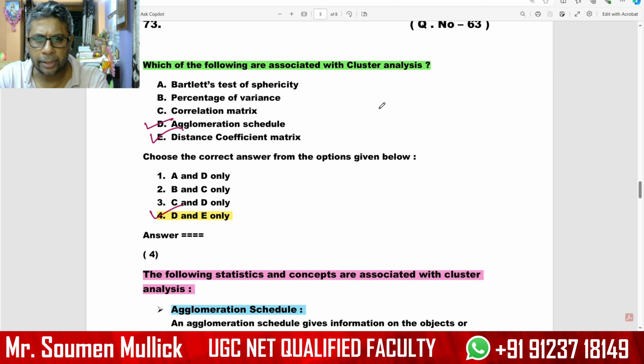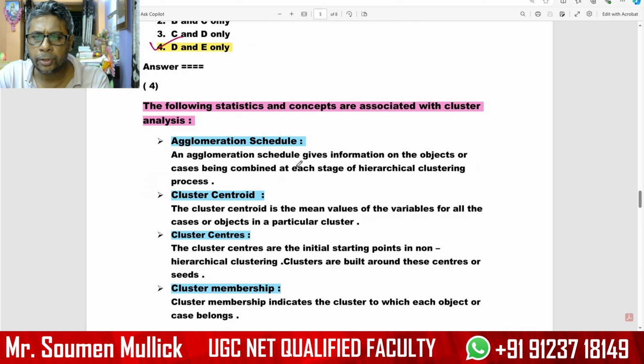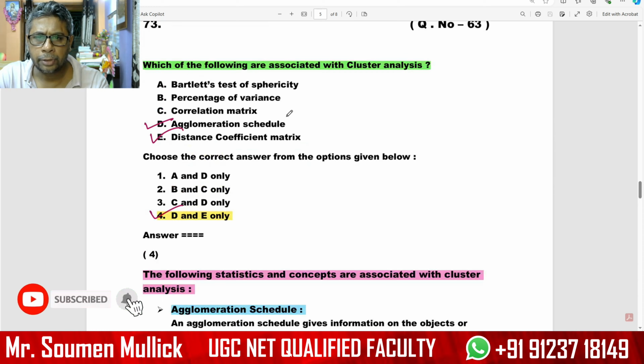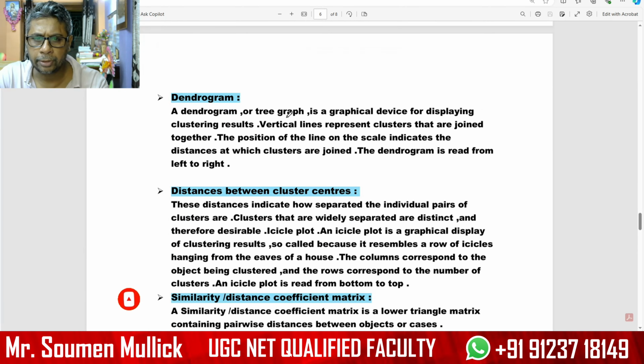Agglomeration schedule and distance coefficient matrix. So what is an agglomeration schedule? An agglomeration schedule gives the information of the objects or cases being combined at each stage of the hierarchical clustering process. The cluster analysis is based on so many stages, and another is the distance coefficient matrix.